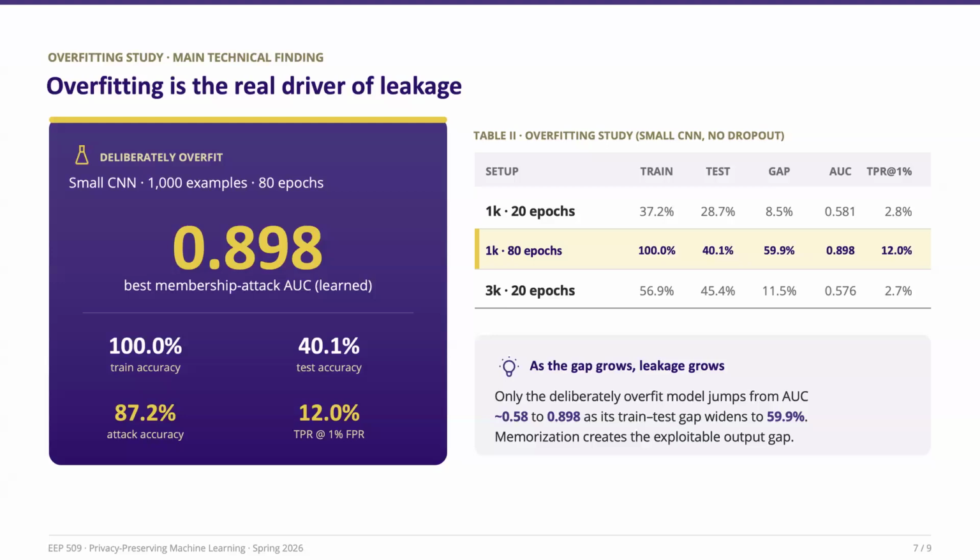When we train for only 20 epochs or increase the training set size to 3,000 examples, the attack AUC stays around 0.58, but once the model becomes heavily overfitted, the AUC jumps to almost 0.9. So the key lesson is very clear. As the generalization gap grows, privacy leakage grows as well. In other words, memorization creates the output differences that membership inference attacks exploit.